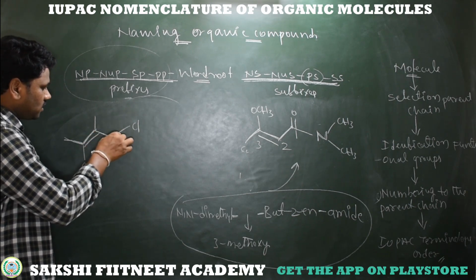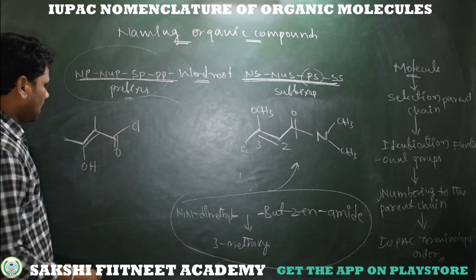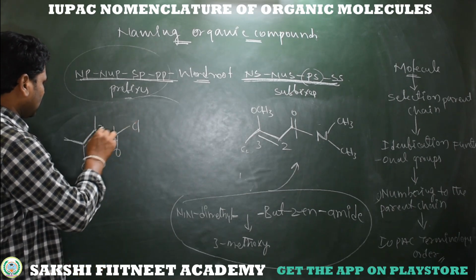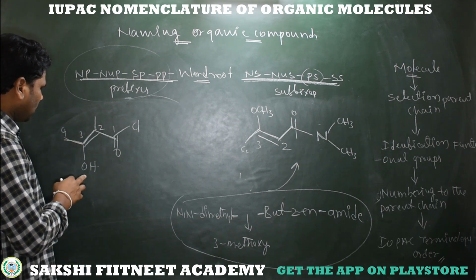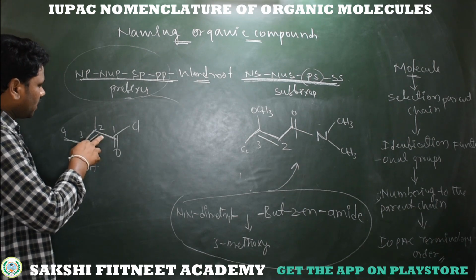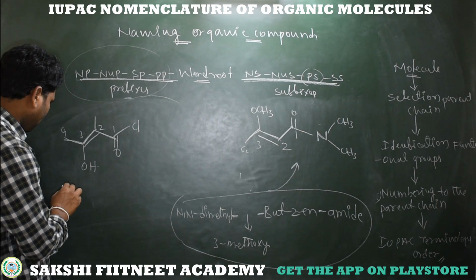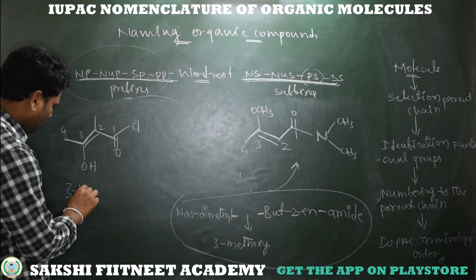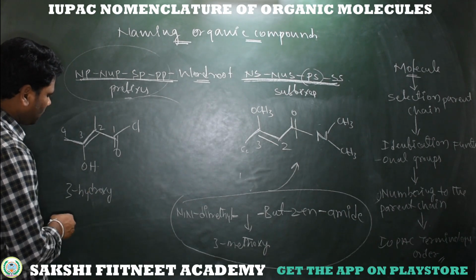See, R-C double bond O-Cl, it's an acid halide. So first carbon, second carbon, this is the third carbon and fourth carbon. Substituents: we have a hydroxy substituent at the third position, a methyl substituent at the second position. So hydroxy, H is the first alphabet. I am writing 3-hydroxy, 2-methyl.